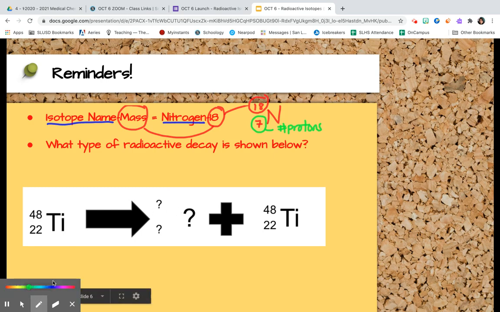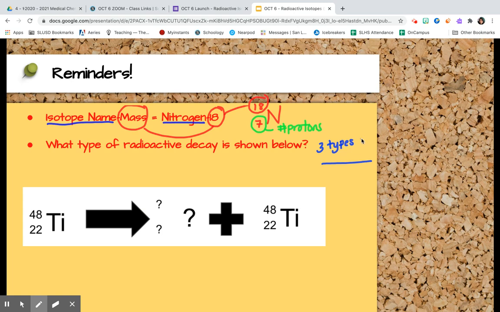So if you recall from the previous lesson, we learned about 3 types of radioactive particles or types of radiation that we're going to mainly focus on in this class. Right, and you definitely need to know these. So if you didn't have them on your notes from Monday, make sure you have them. 3 types of radioactive particles.